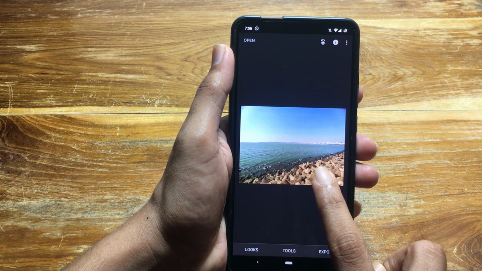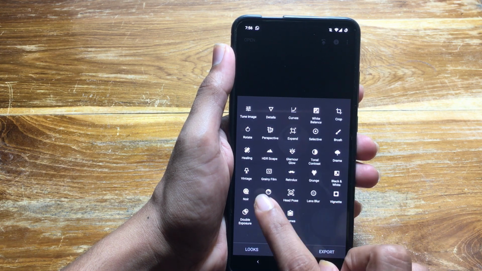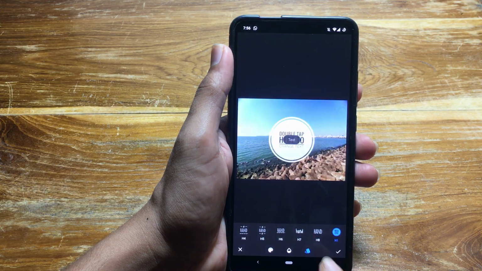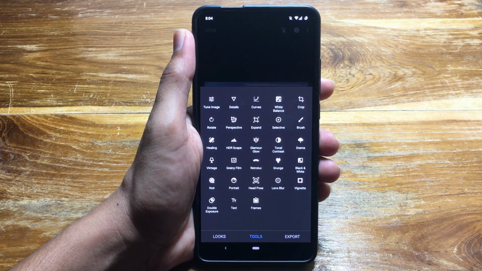You can long press on the image to see the difference after editing. You even have options to remove few unwanted items using the healing option or options to even add text to the image. Try out the multiple options that this app provides to tune the picture as per your liking.